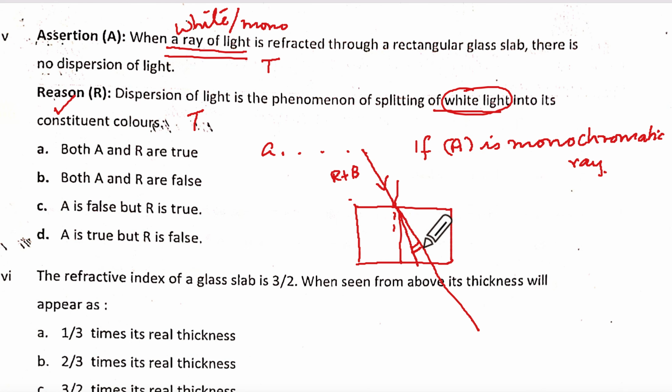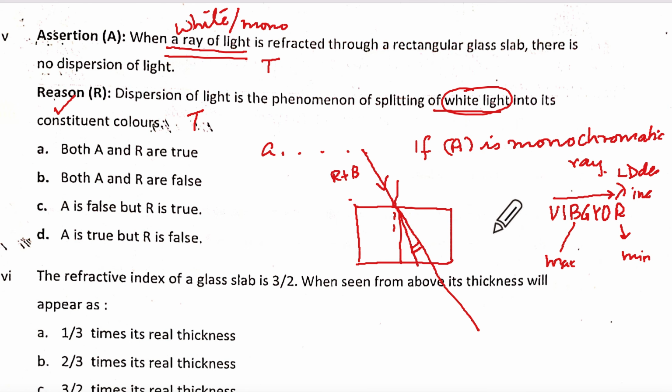The one which will get least deviated will be given by the VIBGYOR diagram. This way as lambda increases, lateral displacement decreases. So for red it will be minimum, and for blue it will be maximum out of the two. So red will have less lateral displacement, and this will be emerging parallel. So this will be your red, and this one would be emerging parallel to the original. So these will be all parallel rays, but here there will be splitting taking place. Understanding? So this will be blue.